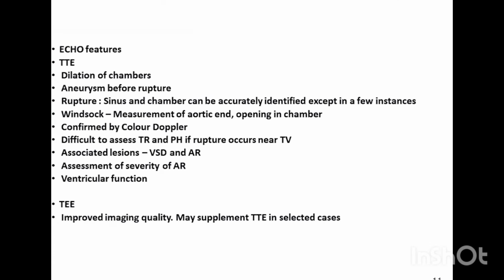The echo features will have dilated chambers into the chamber in which the rupture drains. There will be an aneurysm before rupture, the windsock, as correctly pointed. It is usually confirmed by color Doppler. It is difficult to assess the right-sided pressures because of the ARZ, and associated lesions like VSD and AR will mostly be found. TEE, the transesophageal echo, in this case improves imaging quality and supplements the transthoracic imaging.